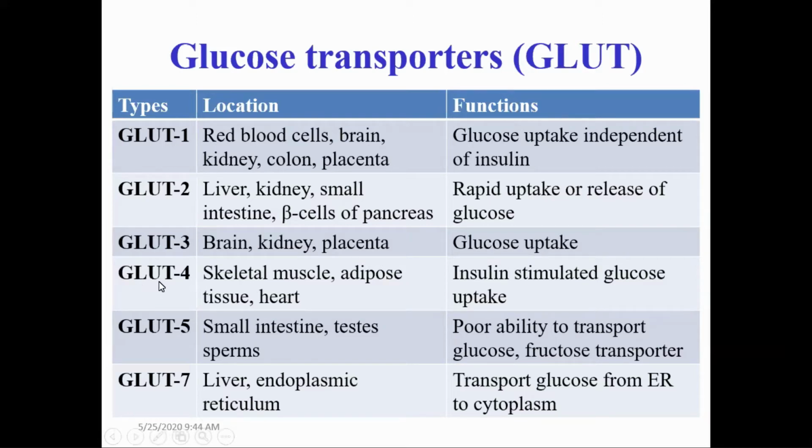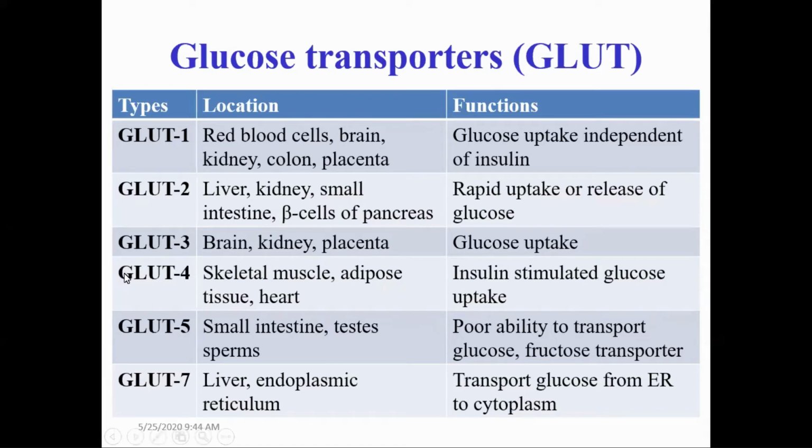The next important one is GLUT4, glucose transporter 4. It is generally present in skeletal muscle, adipose tissue, and heart. The activity of glucose transporter 4 depends upon insulin. When insulin is present, the insulin binds on the glucose transporter 4, so that it opens and is able to transport glucose.